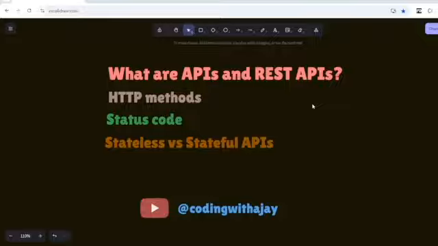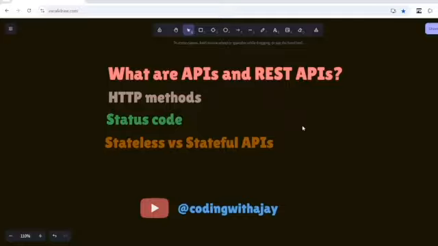500 meaning internal server error. For example, if you're trying to get or delete anything, but it has to do with the server, if the server broke down or the database connection was not there, basically anything to do with the server, you return 500. Remember when you don't have network connection and you try to access a website, you get this. This is what it means: the front end request was good, nothing wrong with the front end, it's the back end that has the problem. So the developer can handle it properly.